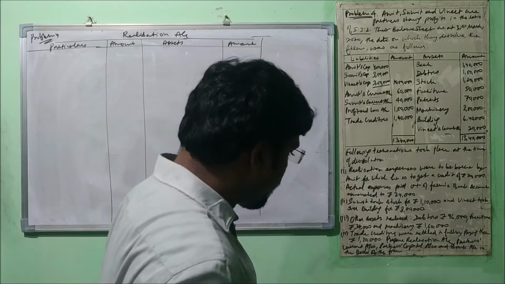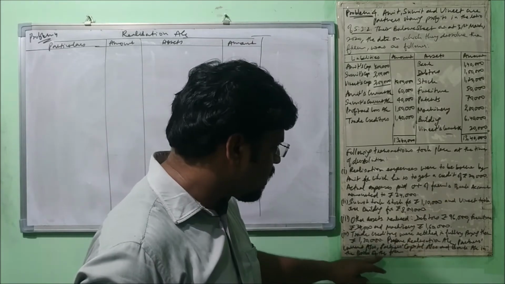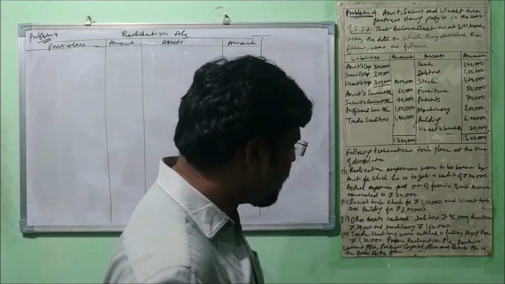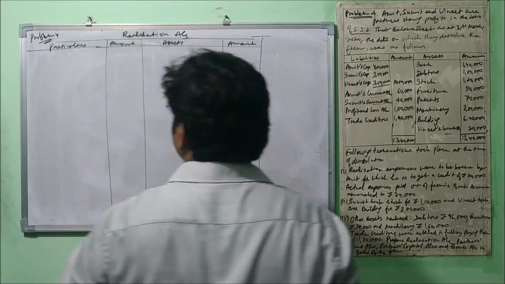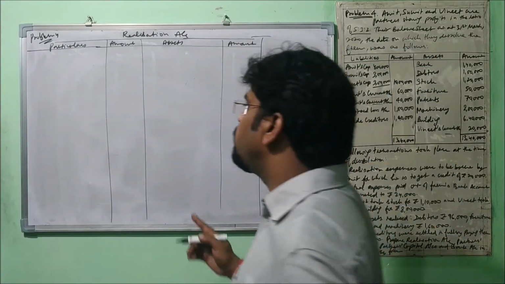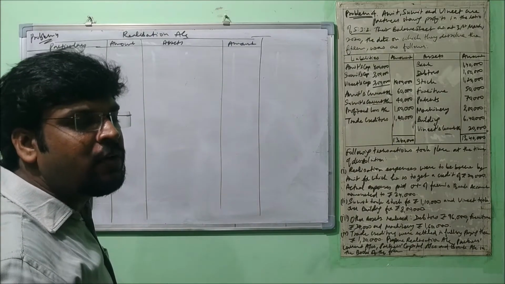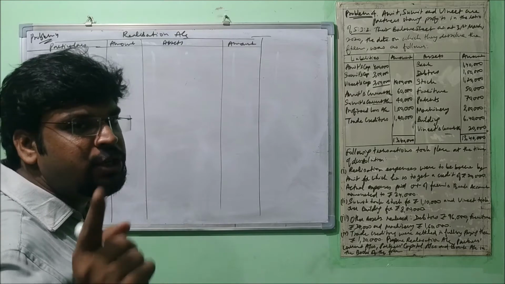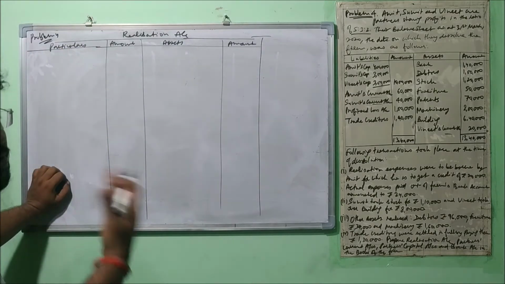Okay, and the question asks for all the accounts from us. Prepare realization account, partners' current accounts, partners' capital accounts, and bank account in the books of the firm. Alright, so let's start with the realization account. The format is already there. Like I told you, two entries, one for transferring all the assets and another for transferring all the third party liabilities, need to be passed here. So we'll place all the assets as well as liabilities here.